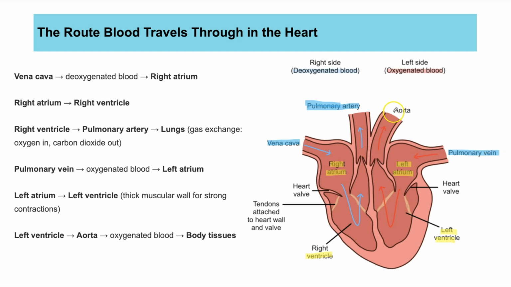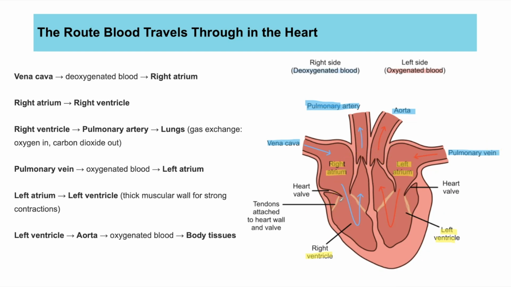And then lastly, we have the aorta. This is the blood vessel. It's an artery carrying blood away from the heart and to the rest of the body. So those are the 4 key blood vessels that you need to know, the 4 chambers.